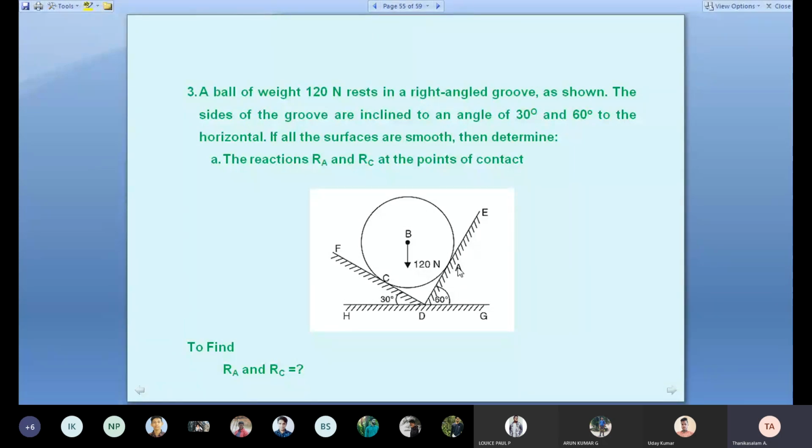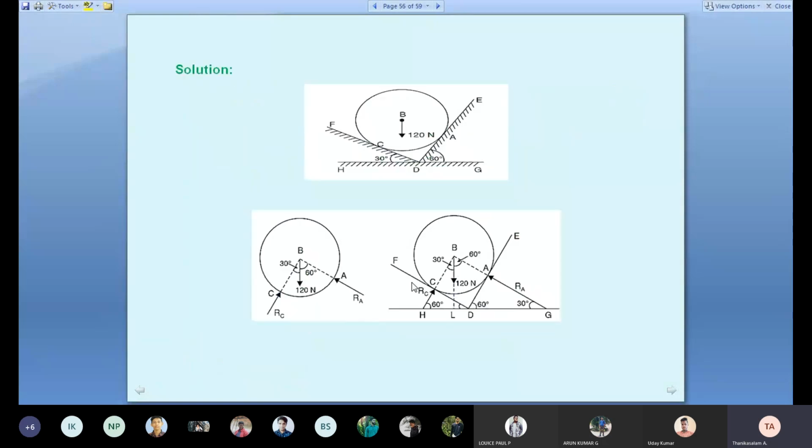So the contact points are point A and point C. We know that whenever there is contact, there is a reaction. I told you. So now, drawing the free body diagram. See here. The ball is touching at A, on the right side bottom side. You know the angle at that point A. Therefore, the reaction: I told you, students, reaction is always 90 degrees with respect to the contact surface.